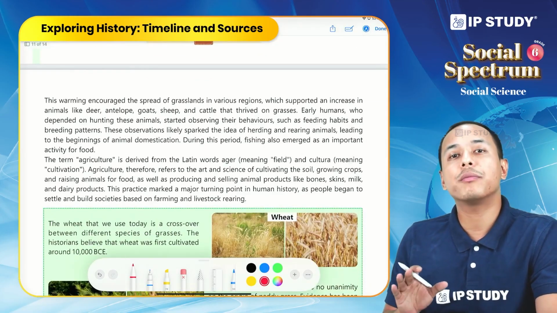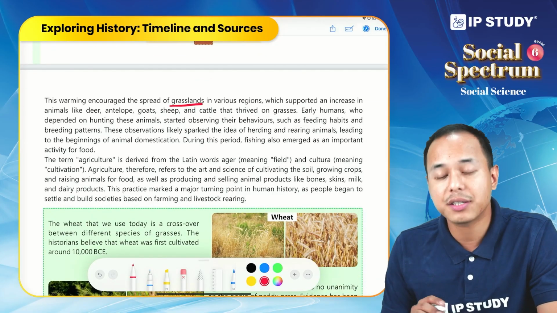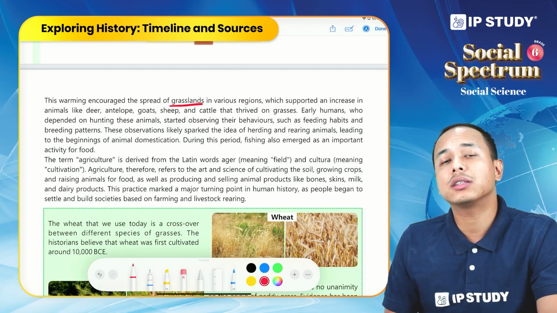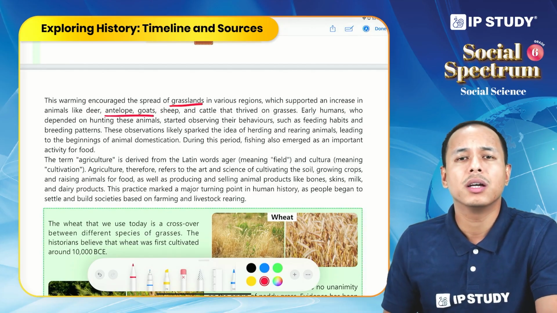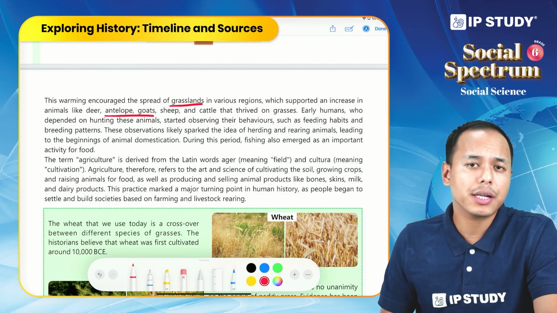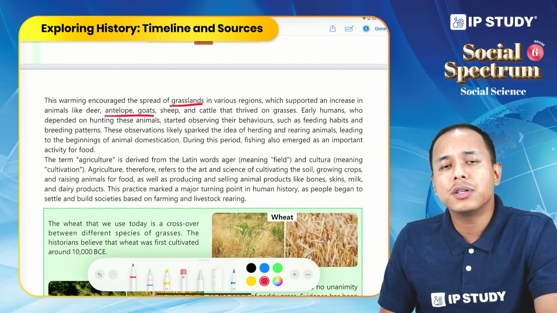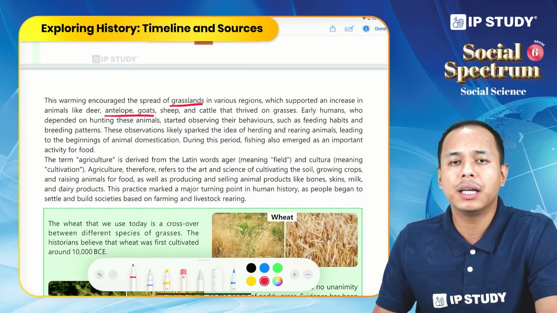So this warming temperature encouraged the growth of green pastures or grassland in various regions. And this grassland supported a large number of herbivore animals like deer, goats, antelopes, and sheep. Early humans used to hunt all these animals for their food, right? So they used to observe the pattern of their migration, their food habits, and their breeding pattern.